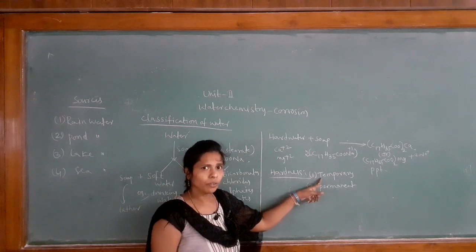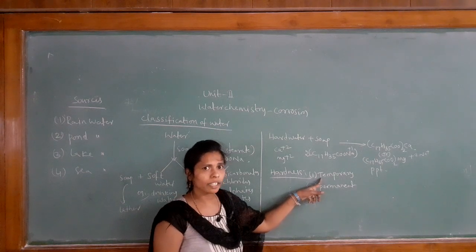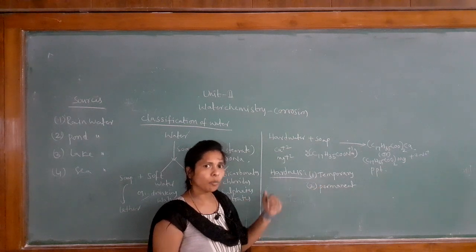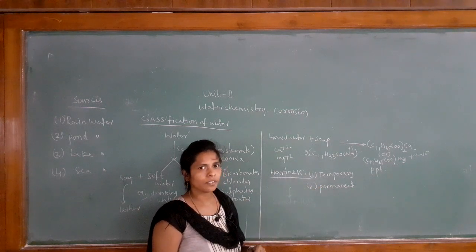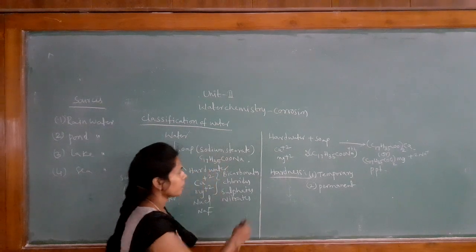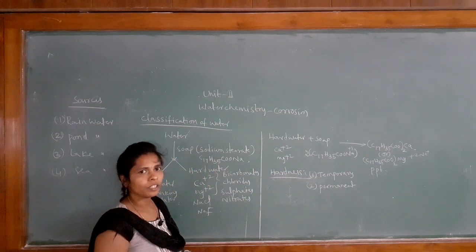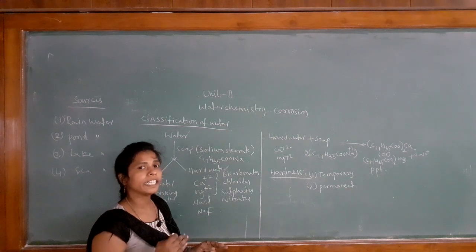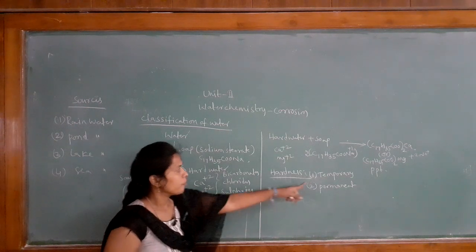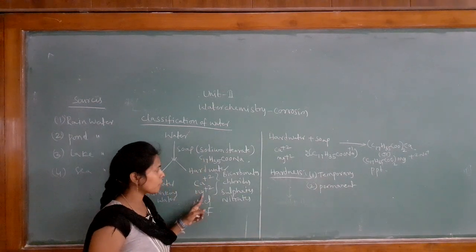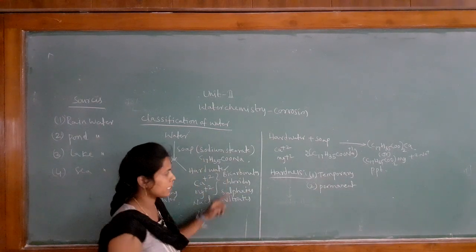But as I said, temporary hardness can be removed by the boiling method. So let us boil the temporary hardness of hard water. When we boil temporary hardness, it decomposes, and it is removed due to decomposition. In temporary hardness, calcium 2+ and magnesium 2+ are in the form of bicarbonates.